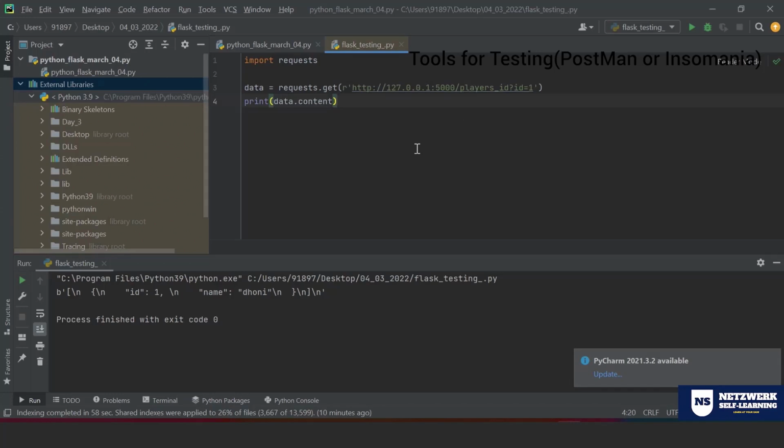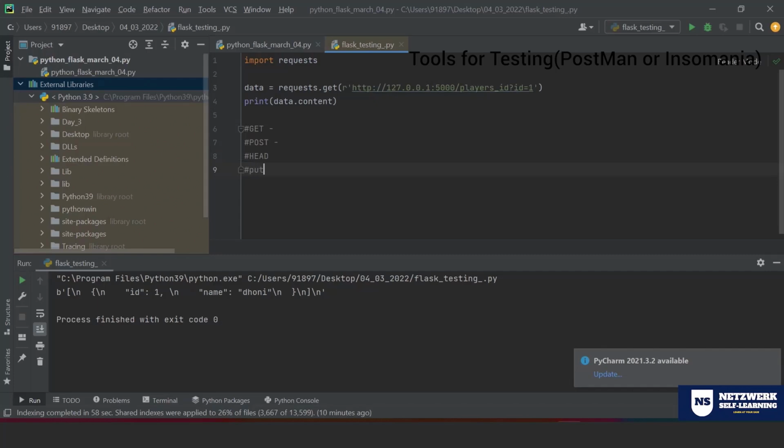As I discussed, there are a lot of methods that you can associate yourself with in Flask. First is the get method, which we already saw. When you want to get a text or some sort of output from the API, you use the get method. And the post method we're going to see right after this. The post method is something where we need to put some input to get the output. And there is a method called head. Head is almost similar to the get method, but there is no response body.